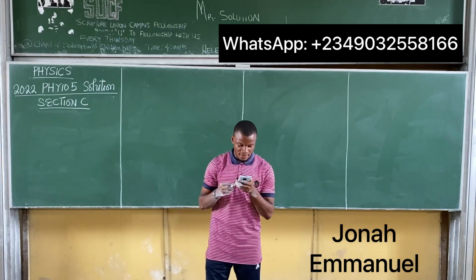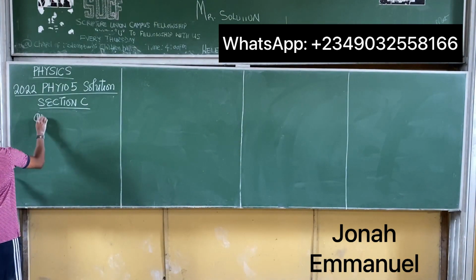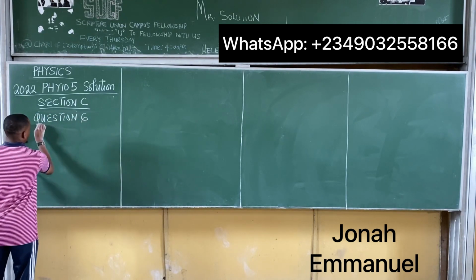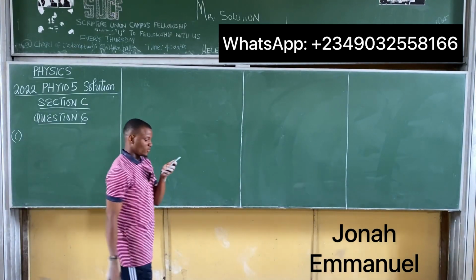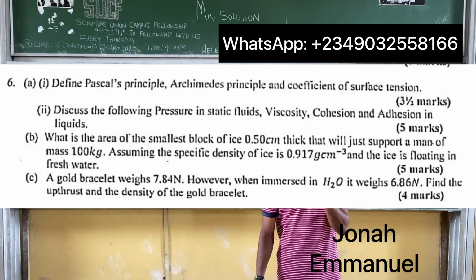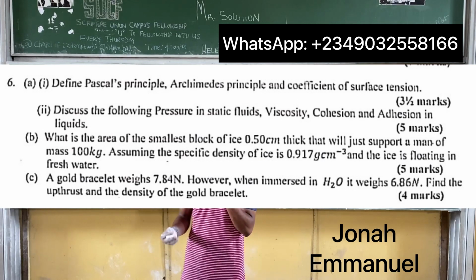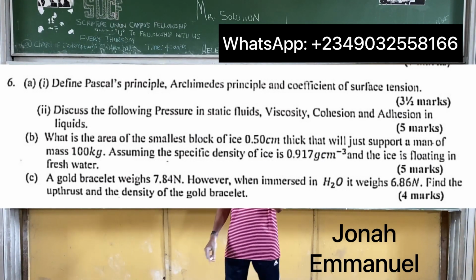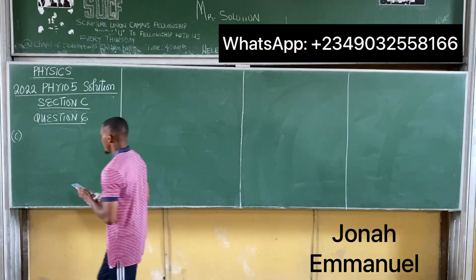All right, the last one there, question 6C. Still on question 6. The C part. Question says a gold bracelet weighs 7.8 Newton. However, when immersed in H2O, that's water, it weighs 6.86 Newton. Find the upthrust and the density of the gold bracelet. All right, solution.